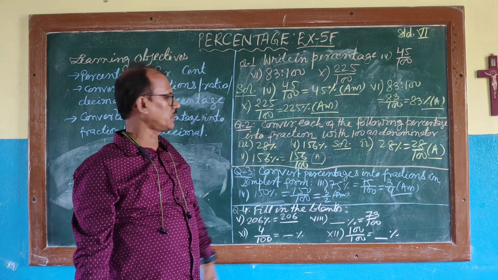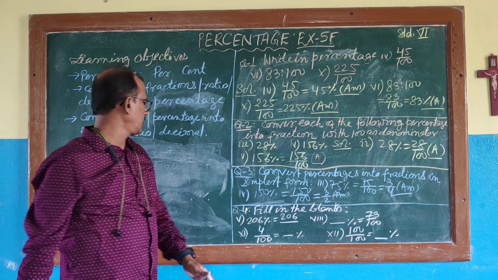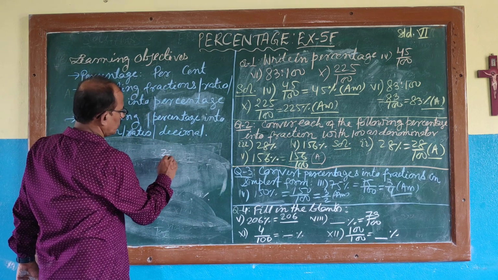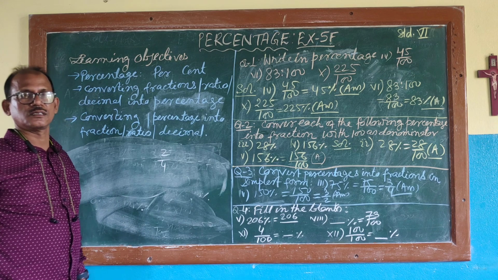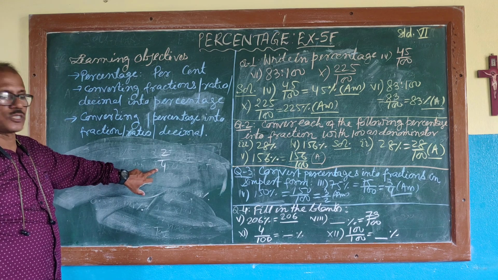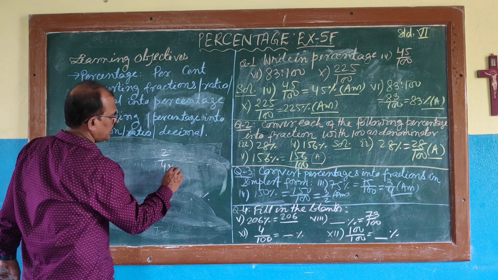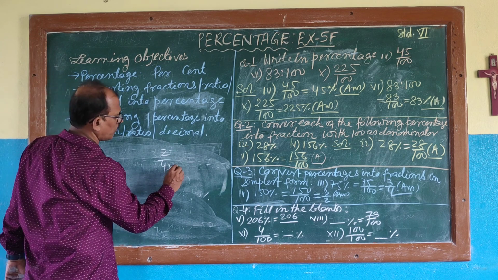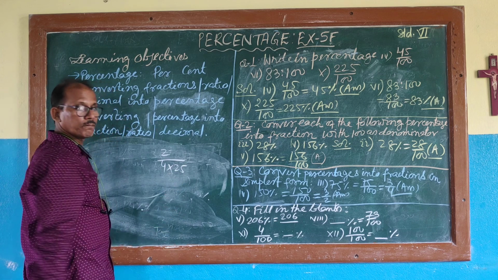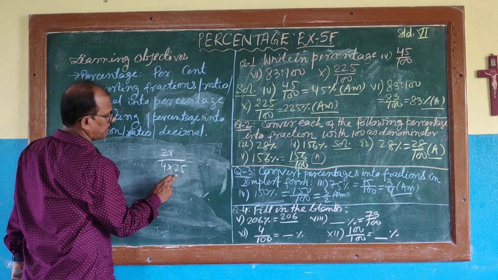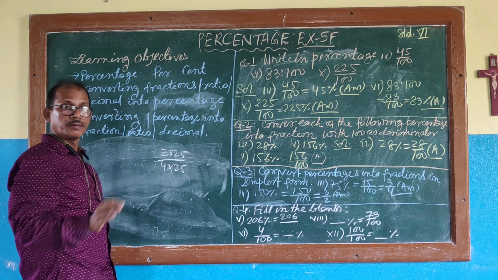I hope the things are very easy. First you make the denominator 100. Suppose you want to convert 2 by 4 into percentage. What will you do? You can either multiply this with 100, or make the denominator 100. To make the denominator 100, definitely with 4 you have to multiply 25. As you are multiplying the denominator by 25, you have to multiply the same number to the numerator, so that the value will remain the same.